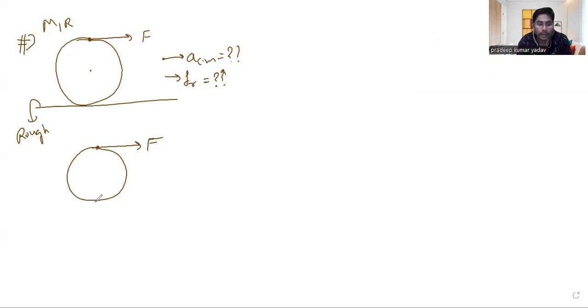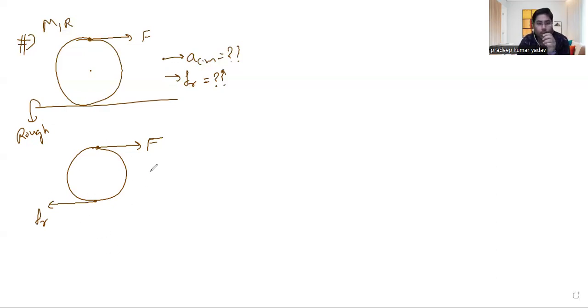One more force should act, and that force should be friction. So I have taken the system, I have isolated it. Now I'm showing all the forces. My intuition is saying friction should be in this direction. If you don't really know where it can be, just apply that. If it is wrong, in the final result it will come negative in value, which will suggest to us that it's not the correct direction, right? So these are the forces only.